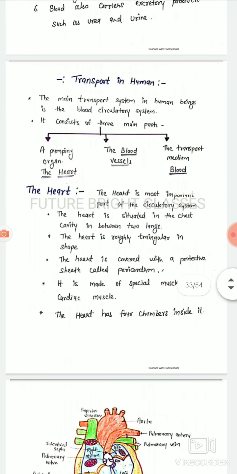Transport in human. The main transport system in human beings is the blood circulatory system. It consists of three main parts: the pumping organ called the heart, the blood vessels, and the transport medium, which is blood. The heart is the most important part of the circulatory system.